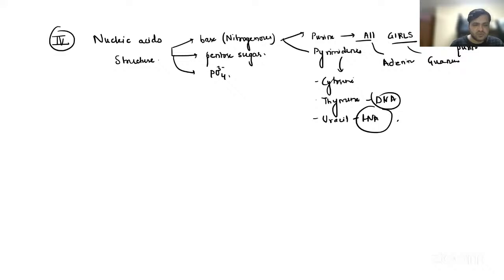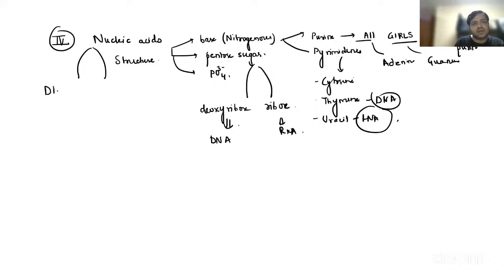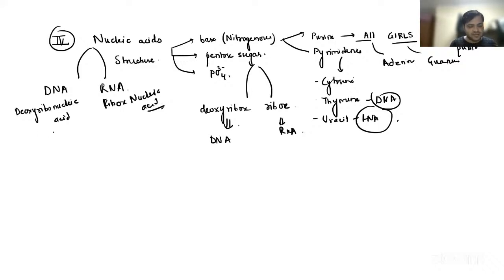So remember, guys, the pentose sugar in nucleic acids, we already know, is deoxyribose and ribose. Deoxyribose is found in DNA. Ribose is found in RNA. Nucleic acids are again of two types, DNA and RNA. DNA stands for deoxyribonucleic acid, and RNA stands for ribonucleic acid, right? DNA is basically double stranded, and RNA is single stranded, right?